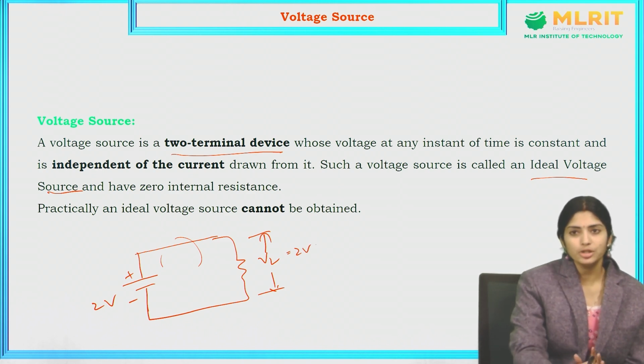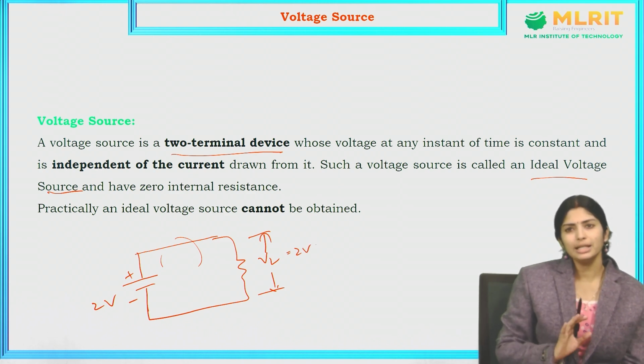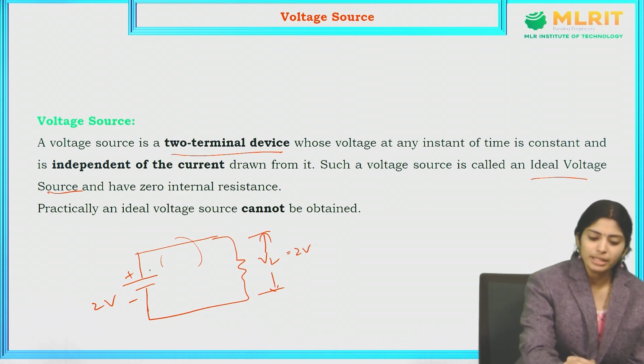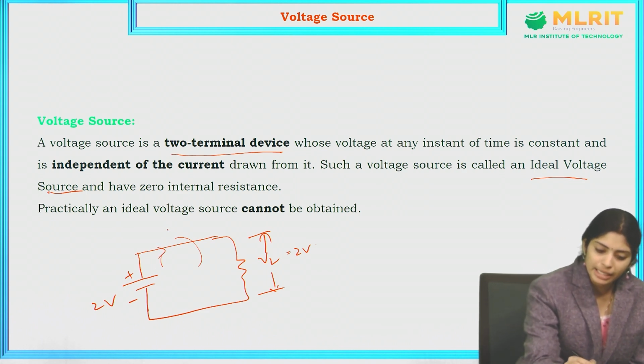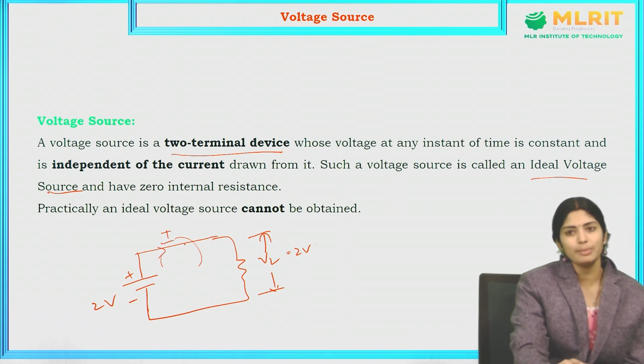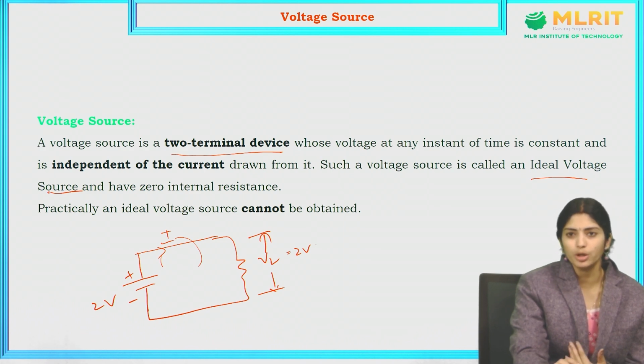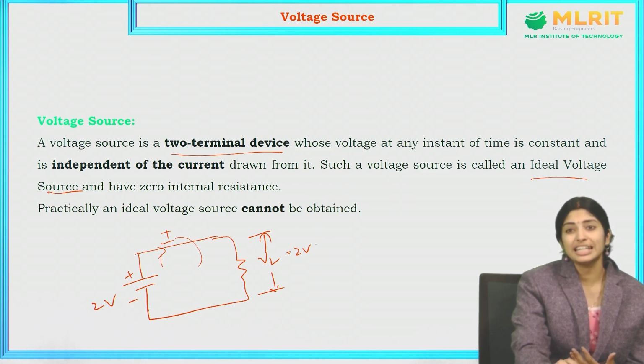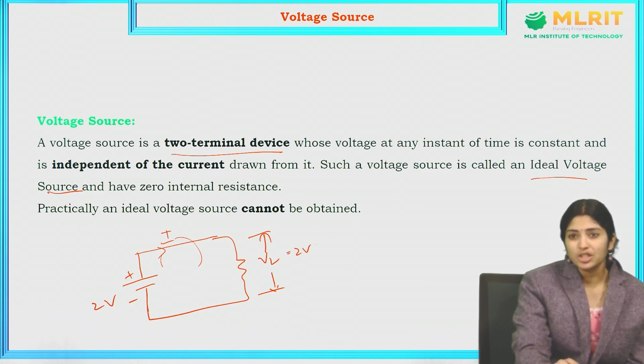So actually it should be like this. But practically what will happen? Whenever the current is flowing inside a conductor, there will be some amount of resistance in the circuit. Because of that resistance, there will be some amount of voltage drop in the circuit. Voltage drop means what? Reduction in the voltage.